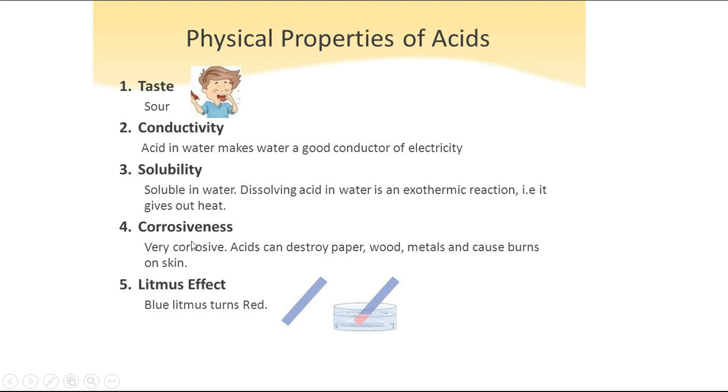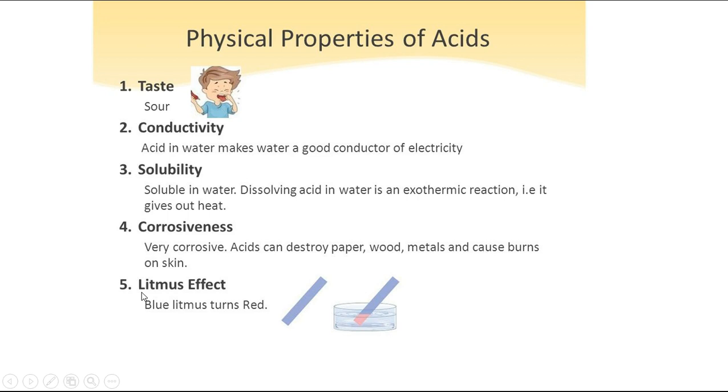Now, what we were discussing: acids are corrosive, meaning harmful. That is why all acids, whichever acids they may be, are stored in glass containers but not in wood and metal, because they easily react with wood, metal or any paper container. These acids are stored in glass containers because acid will not react with the glass. I'll show you that in the next slide. And you all should be very careful when handling all kinds of acids.